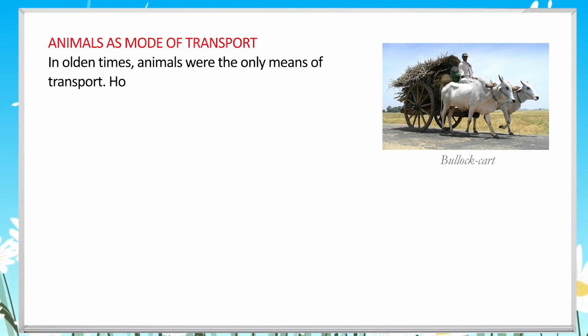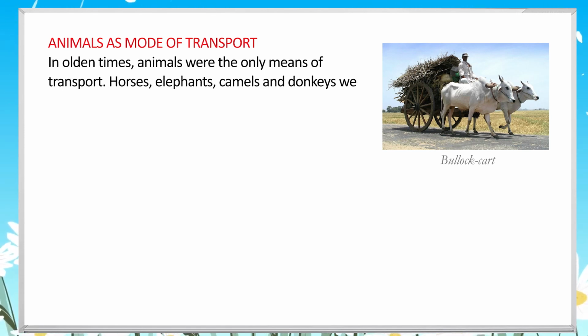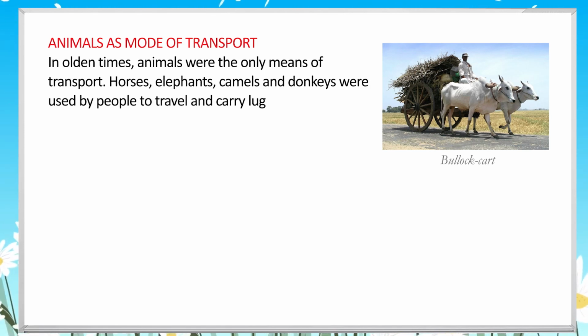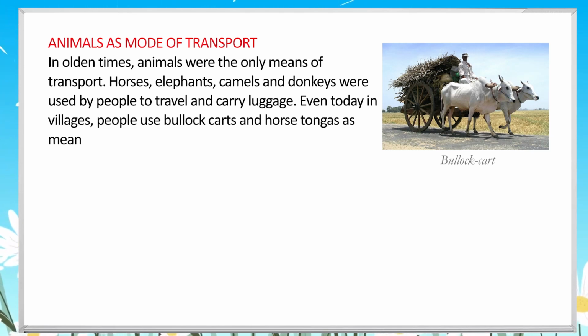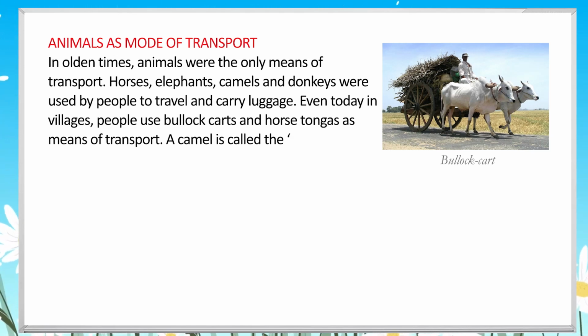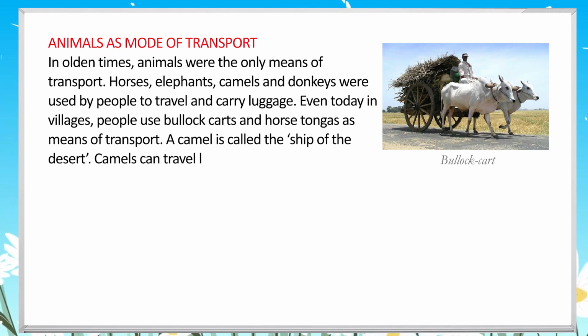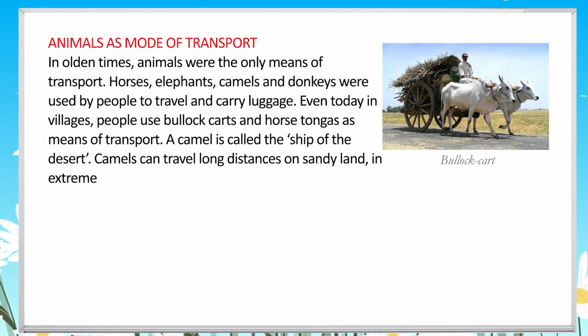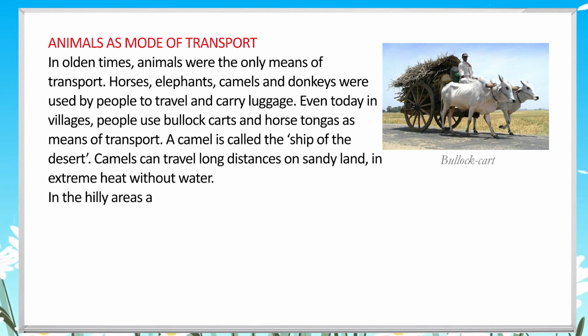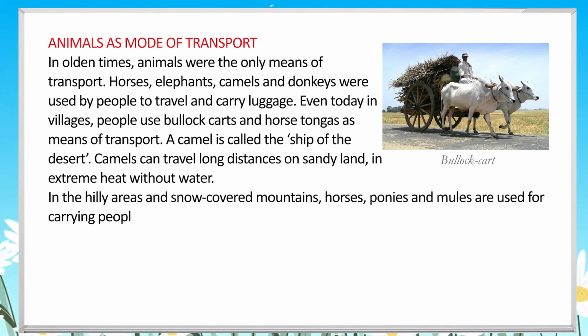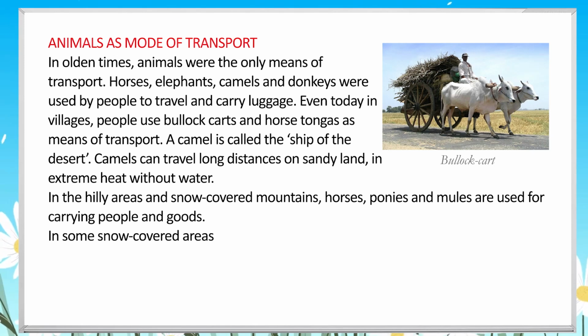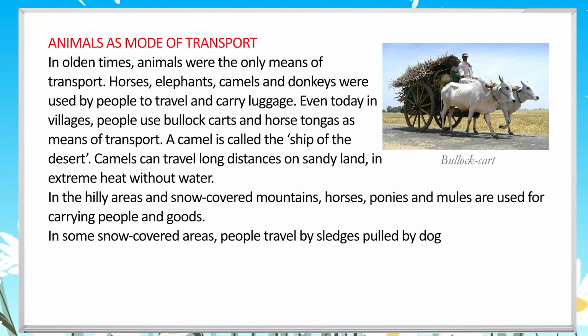In olden times, animals were the only means of transport. Horses, elephants, camels and donkeys were used by people to travel and carry luggage. Even today in villages, people use bullock carts and horse tongas as means of transport. A camel is called the ship of the desert. Camels can travel long distances on sandy land in extreme heat without water.